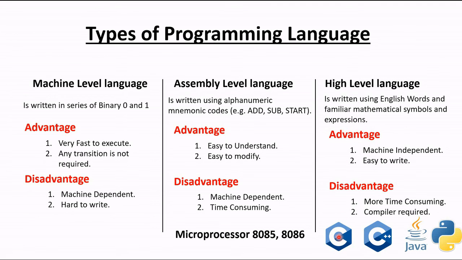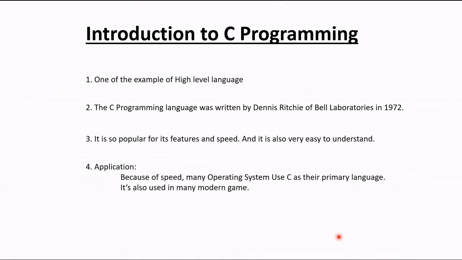So now we will go into the depth of C. This is the introduction to the C programming tutorial, and here we will learn some basics of C programming. I also didn't know this kind of thing, but I just Googled it and wrote it there, so these are not so important. One example of a high level language is C, and C was written by Dennis Ritchie at Bell Laboratories in 1972.